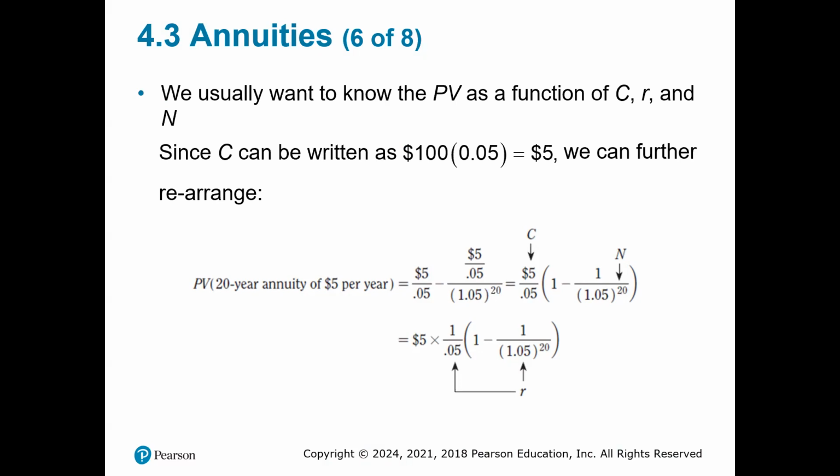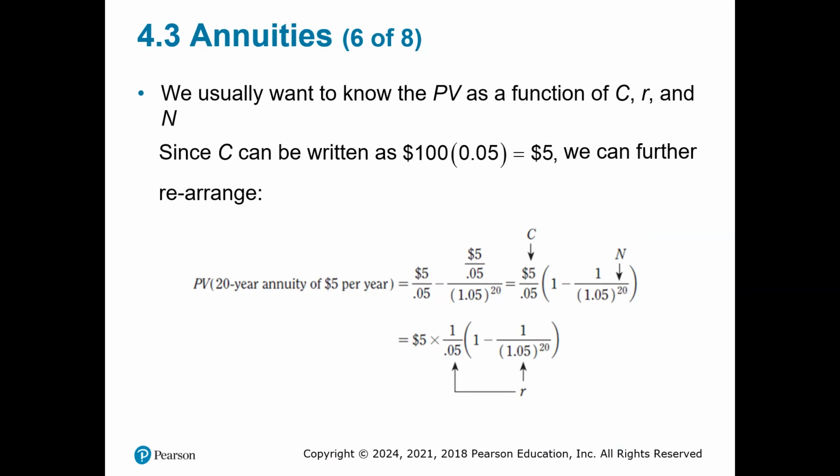The first line reads: the PV of the 20-year annuity of $5 per year equals the fraction $5 by 0.05 minus the fraction with numerator $5 by 0.05 and denominator 1.05 raised to the 20th power, which equals the fraction $5 by 0.05 times 1 minus the fraction with numerator 1 by denominator 1.05 raised to the 20th power.